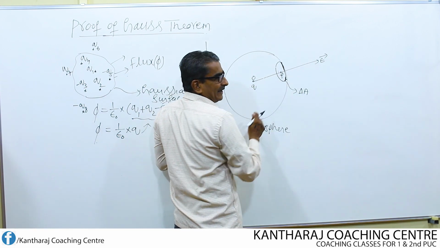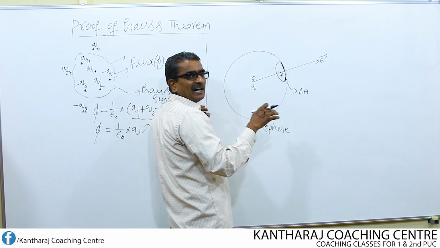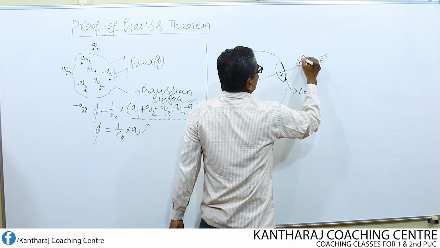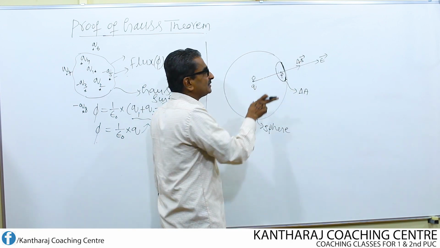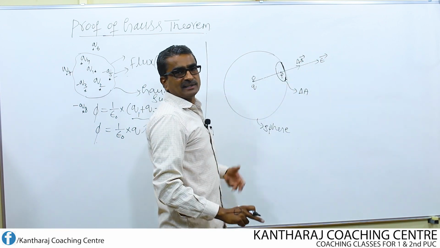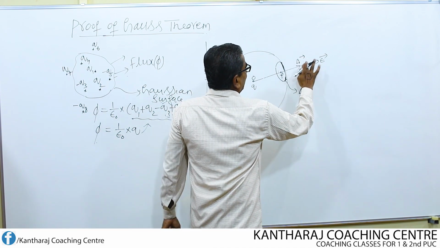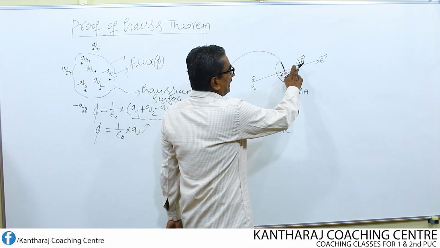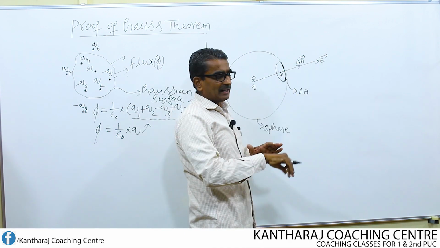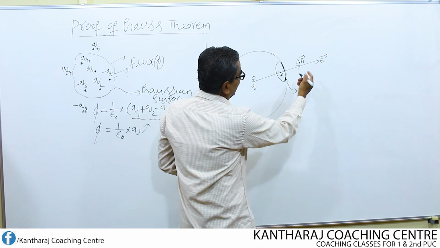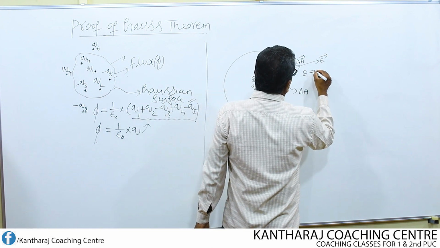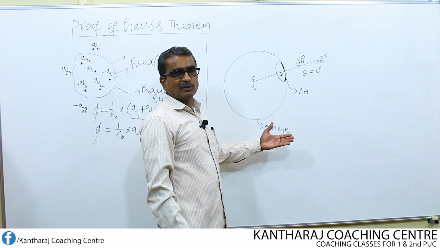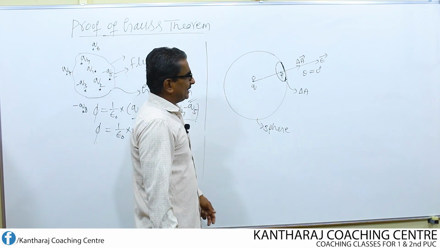Then at the same point P, to this area, draw one area vector. The area vector is always drawn perpendicular to the surface, directed outwards. That means in this case, the area vector, let us say delta A, and the electric field are parallel to each other. Thereby the angle theta between the area vector and the electric field is equal to 0, since they are parallel to each other.